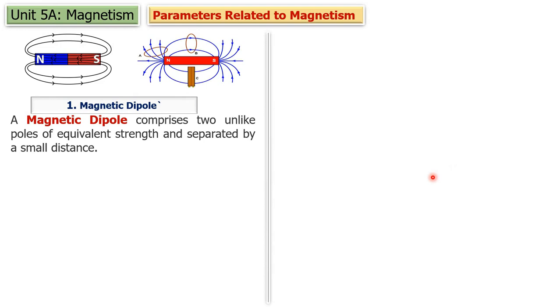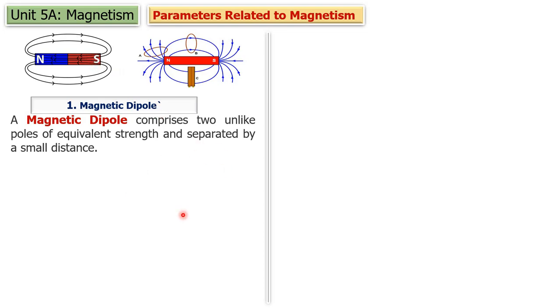All of you know these things actually, we will revise them. So what is meant by magnetic dipole? Suppose you see this bar magnet, it consists of two different poles, north pole and south pole. They are separated by a small distance. So the arrangement which consists of two different poles separated by a finite distance is called a magnetic dipole. So this bar magnet acts as a magnetic dipole.